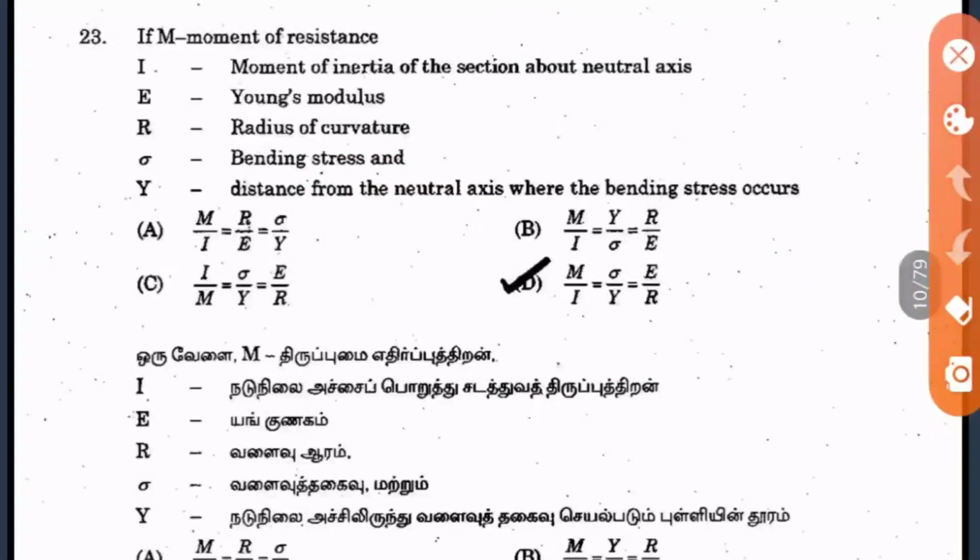Question 23: M is the moment of resistance, and they have given the terms for each, and they have asked for the theory of simple bending equation. We have already studied this in the strength of materials chapter. It's M by I equals sigma by Y equals E by R. So that's the answer.